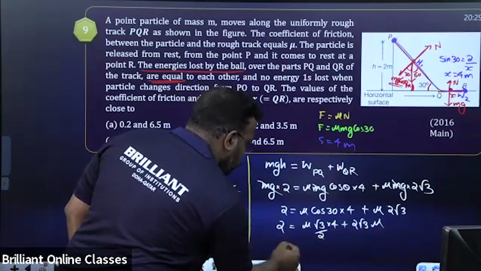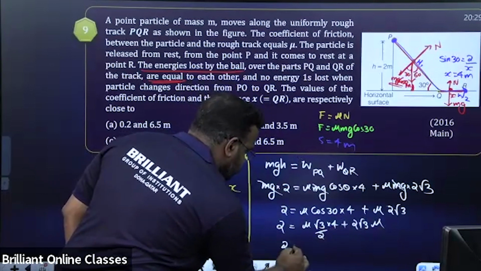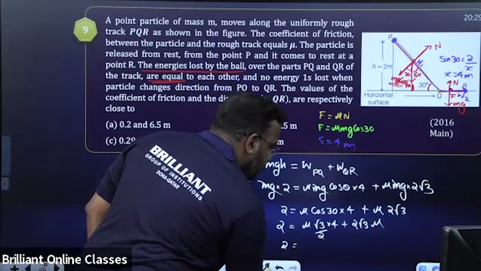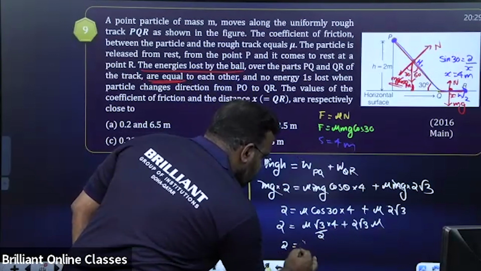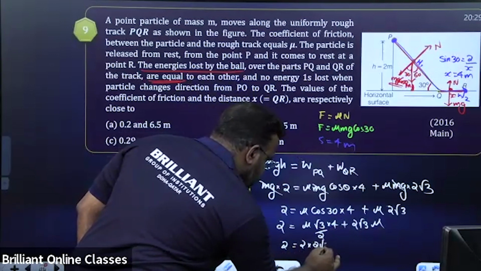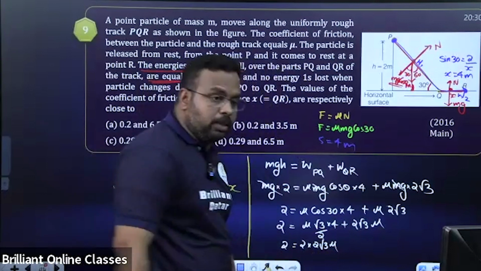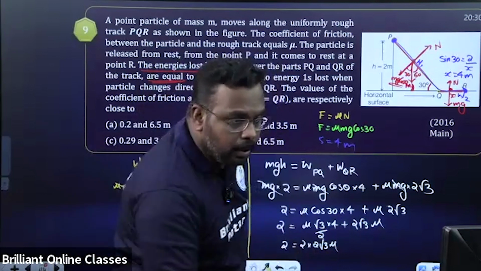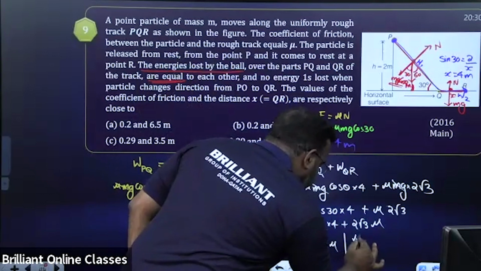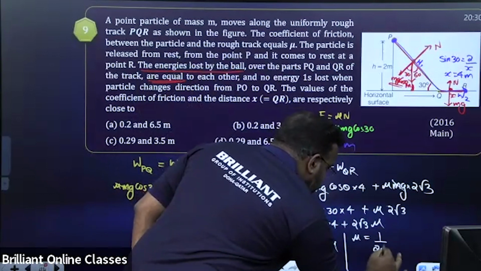So 2 root 3 mu, 2 into 2 root 3 mu, right? Mu is equal to 1 by 2 root 3, isn't it? Yeah, correct. Mu is equal to 1 by 2 root 3.